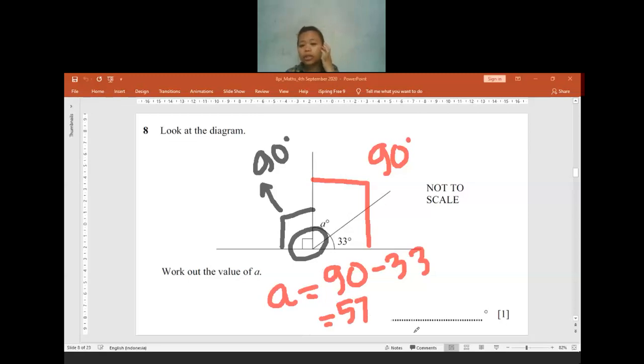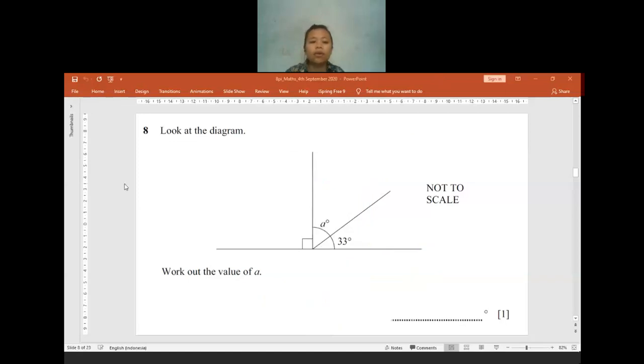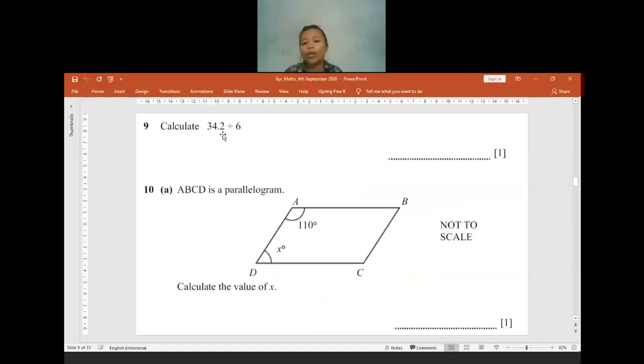Is there anyone having any confusion? Is my explanation too fast or anything? No? Okay. If no question, I will move to question 9. For question 9, we have 34.2 divided by 6. If you get confused, you have to write out the steps with a pencil on paper. So you do division like this: 34.2 divided by 6. You check from 34.